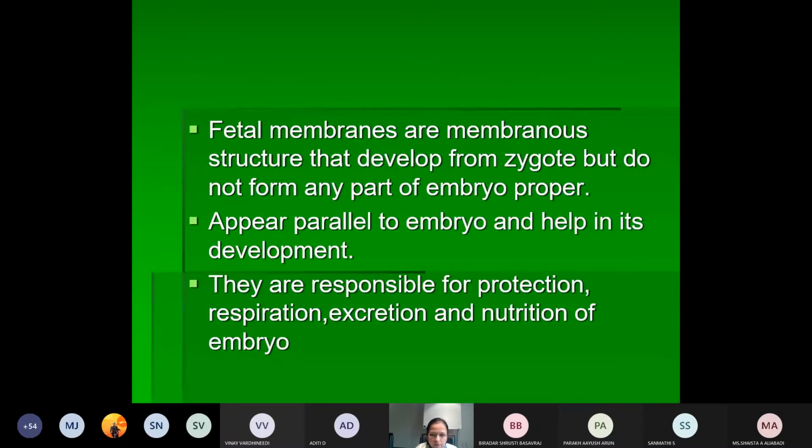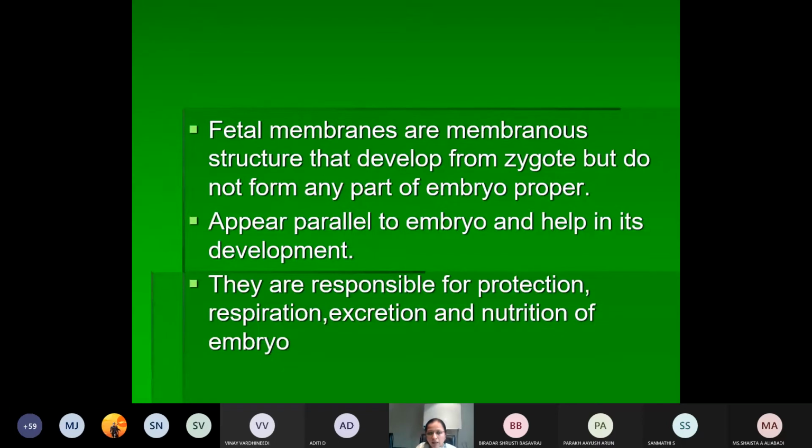The other day I told you what fetal membranes, or extraembryonic membranes, are. These are membranous structures derived from the zygote, but they do not form any part of the embryo proper. When the embryo is developing, these also develop in parallel. But they will be shed later, after the delivery of the fetus, as afterbirth. So all these membranes will be expelled as afterbirth.